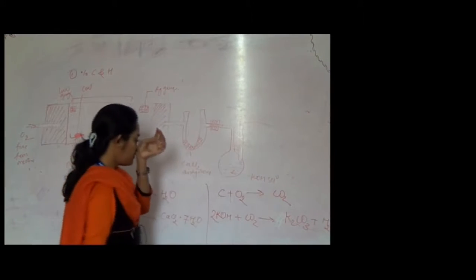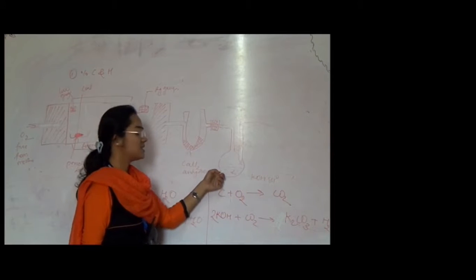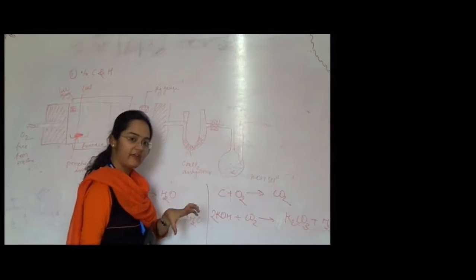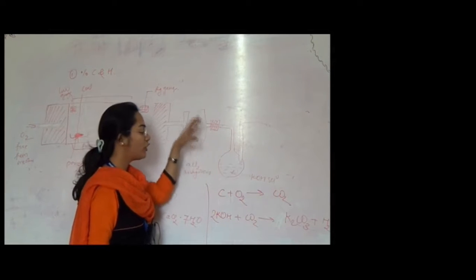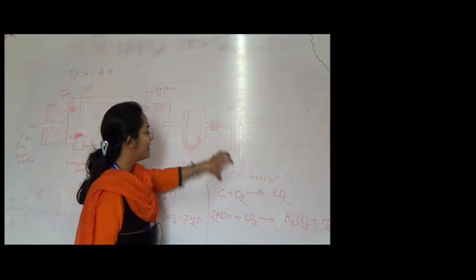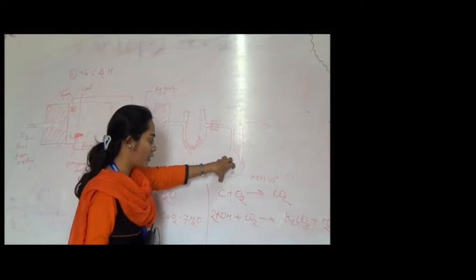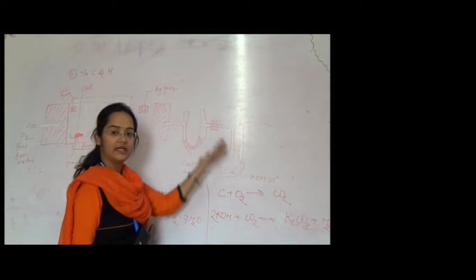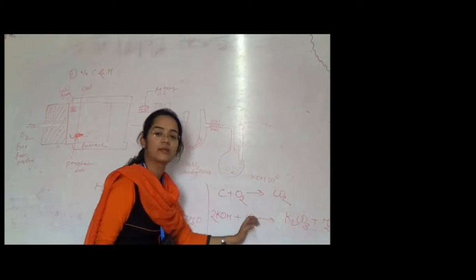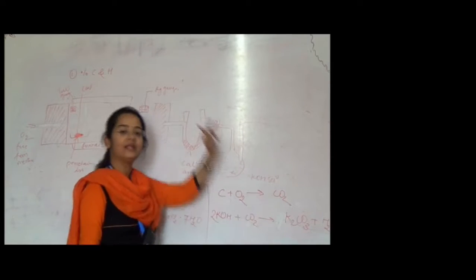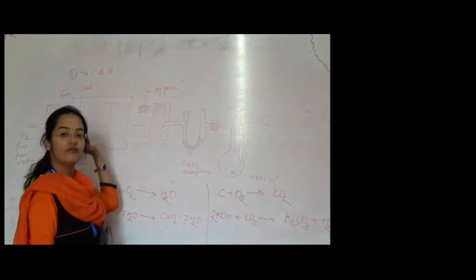That means this KOH bulb will be pre-weighed. After heating the coal, the amount of carbon dioxide formed will react with this KOH and its weight will increase, and that increase in weight will determine how much carbon dioxide is produced and ultimately the percentage of carbon in it.